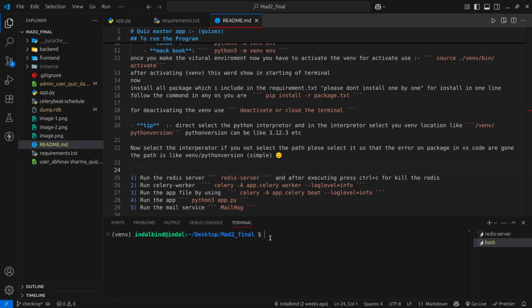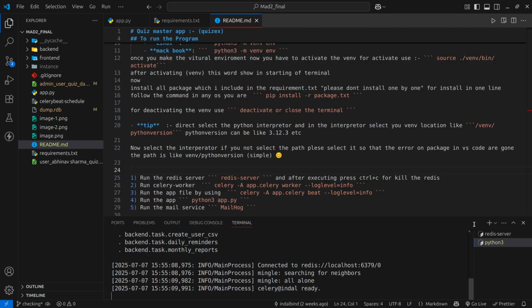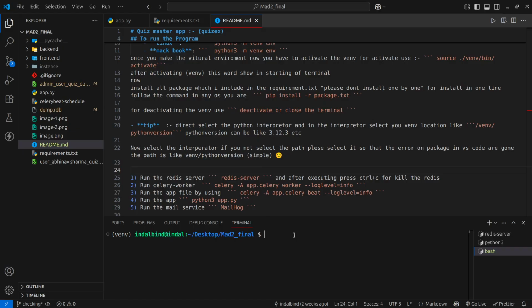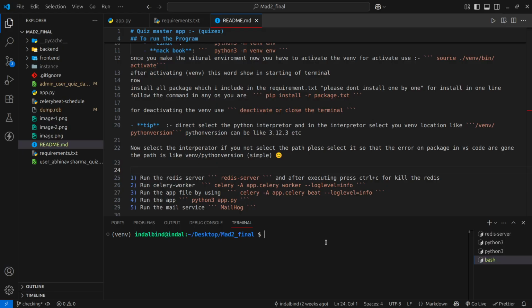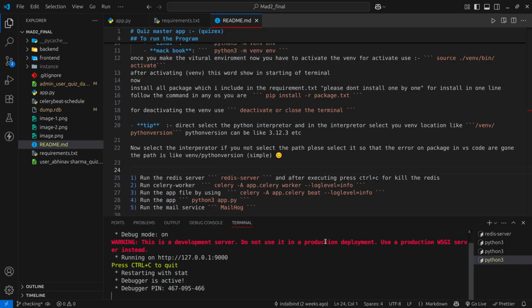And there is the Celery worker, celery -A app.celery worker, with log info, so that I can see what is going on in the terminal. Similarly, I run Celery beat so that we can schedule some tasks. And python3 app.py for running the app.